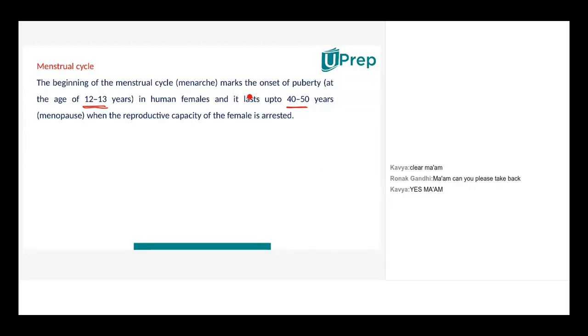Okay, and once it stops at the age of 50, then it is known as menopause. Pause means stop, and meno means the menstrual cycle. And when it begins, then it is known as menarche. Menarche means the beginning of the menstrual cycle. So this is called menarche. This is the beginning, right?